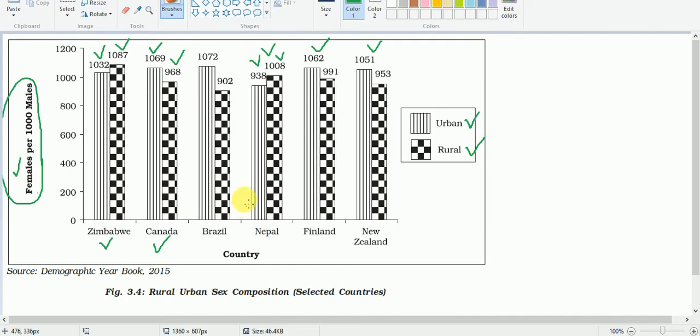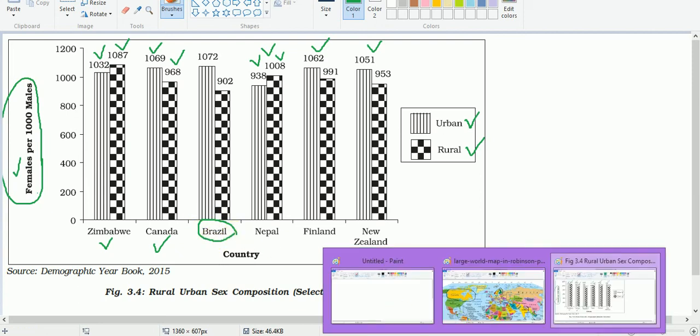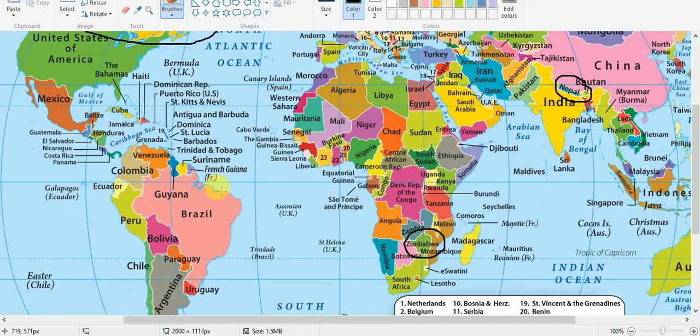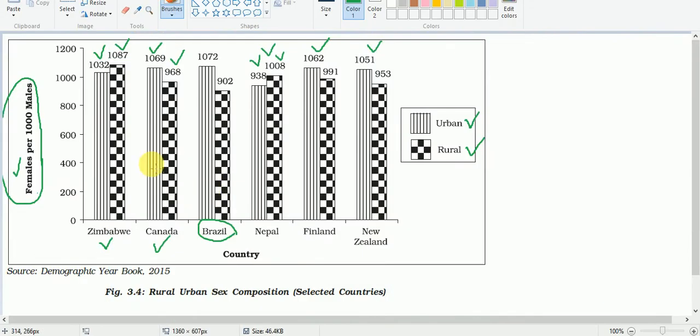Likewise, see Brazil. We have Brazil here. This is a Latin American country, a very big country in South America, and in this country also we find more number of females. We find more number of females in the urban areas and less number of females in the rural areas.